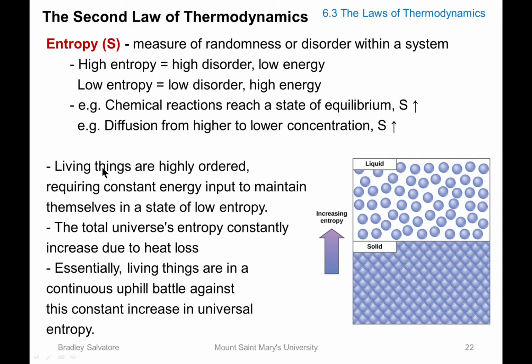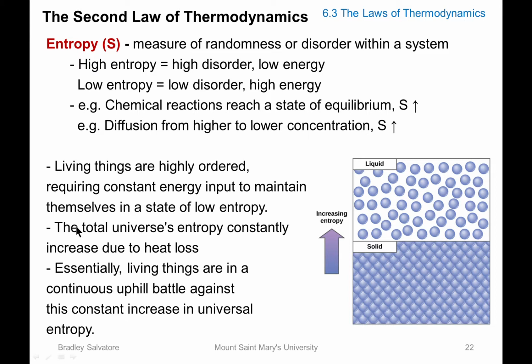And living things are actually really highly ordered because we constantly have energy input to maintain that orderliness. And that orderly state, we call the state of low entropy. So if we had high entropy, all of our cells would be everywhere. We wouldn't be together as one individual mass, and it would not be good.